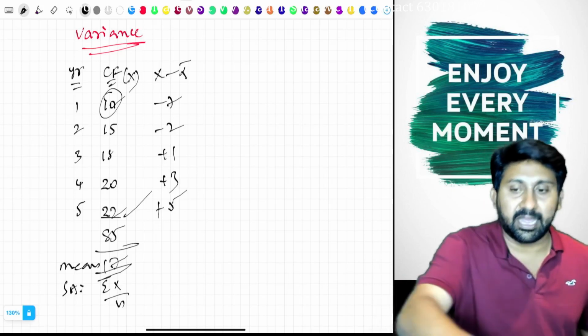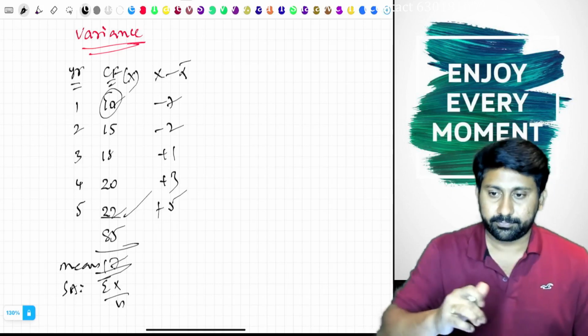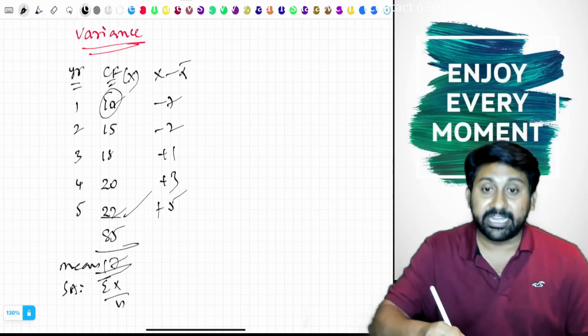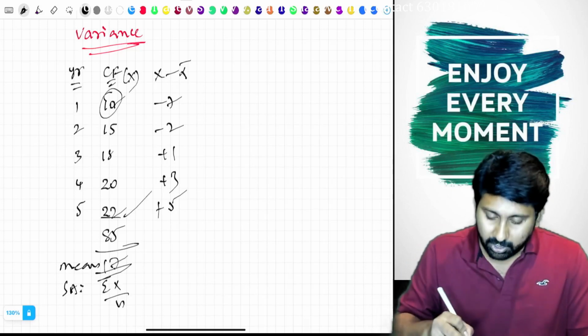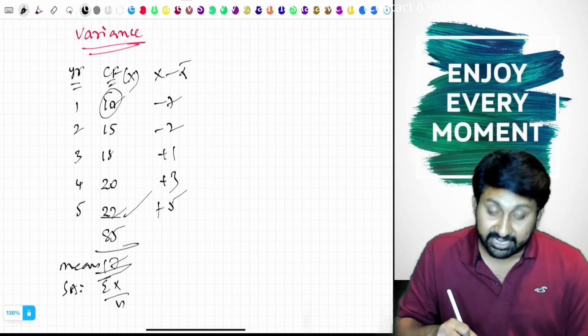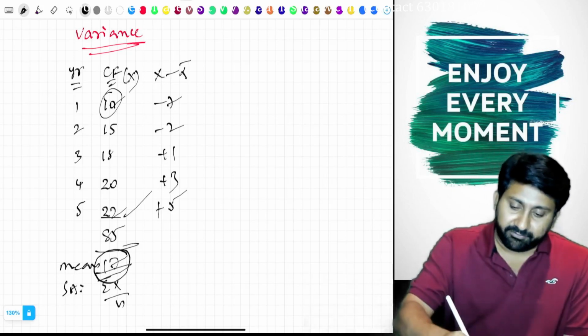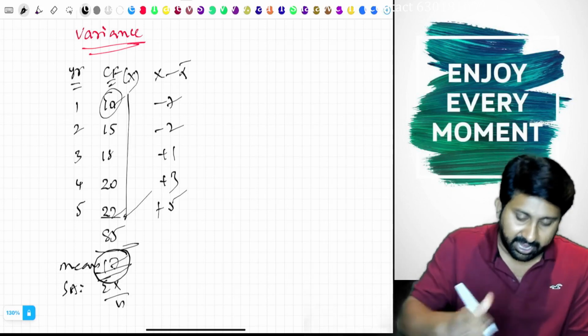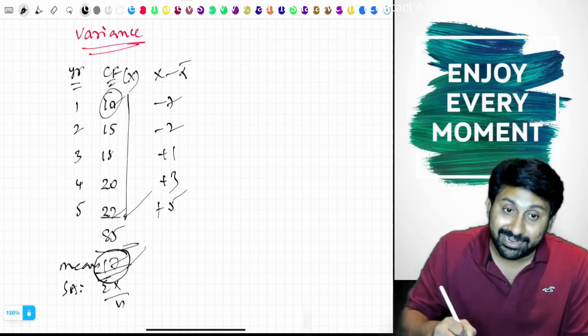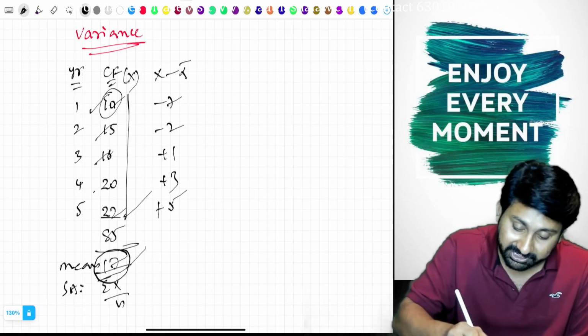Okay, this is the answer. First part of the answer is over. So these are all deviation. Deviation means what? There is a chance that this average can't occur. With using this information we calculated the average, but this average itself has a deviation from this information.